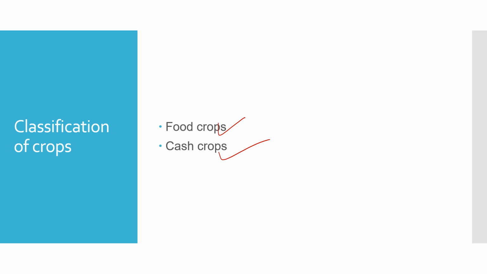Now the second one is that food crops are edible and cash crops are non-edible. We are not able to eat cotton, jute and all, right? Now next, in this difference you are going to give the examples in the third point. So in the third point you are going to give examples of food crops and examples of cash crops. So it's done. Let us move on to the next part.